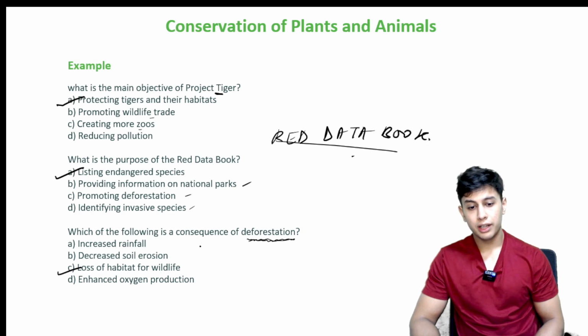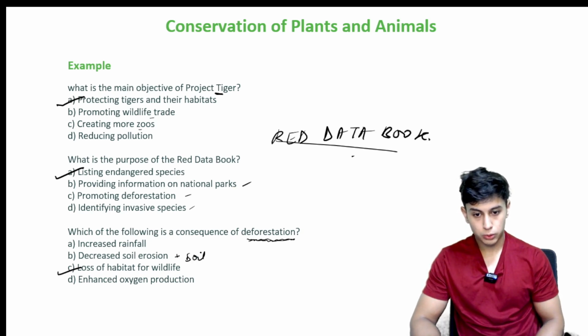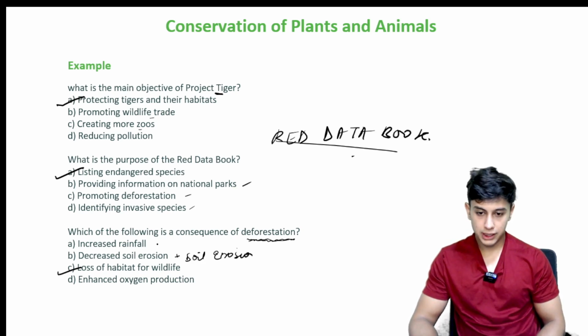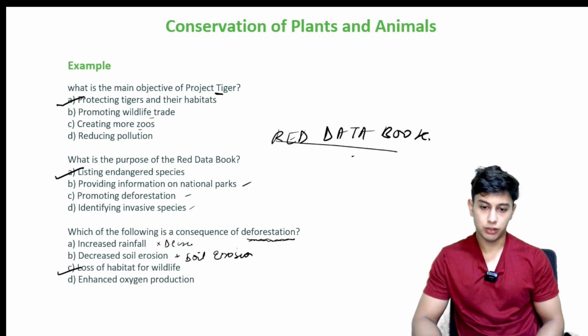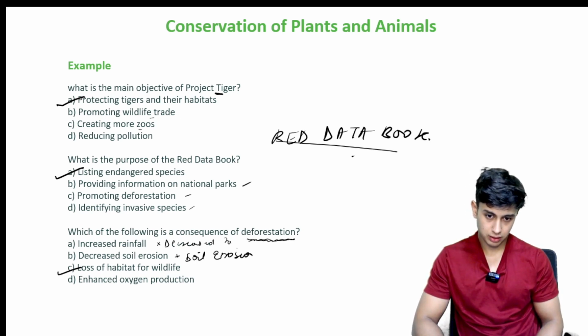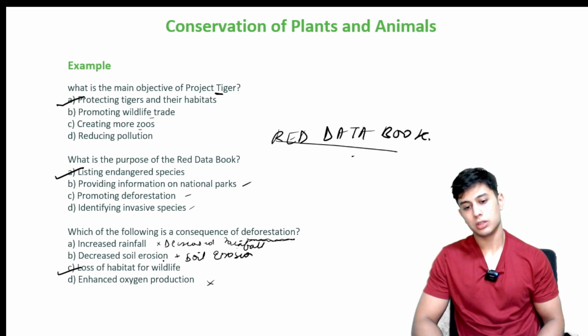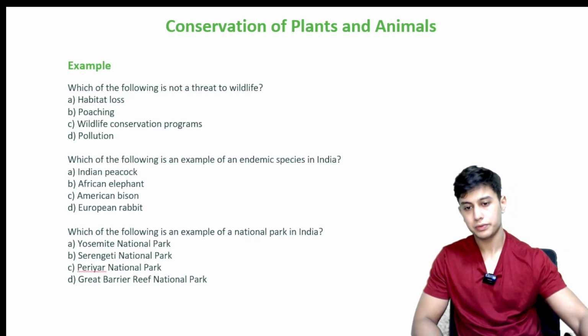Okay, if there is deforestation, there will be more soil erosion, increased soil erosion, and there will not be increased rainfall, there will be decreased rainfall, right? Enhanced oxygen production, no. Loss of habitat it is.